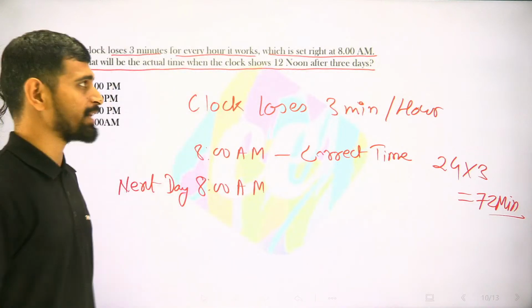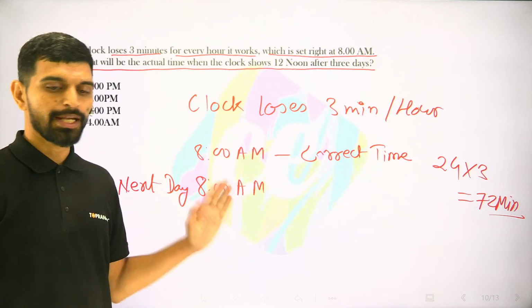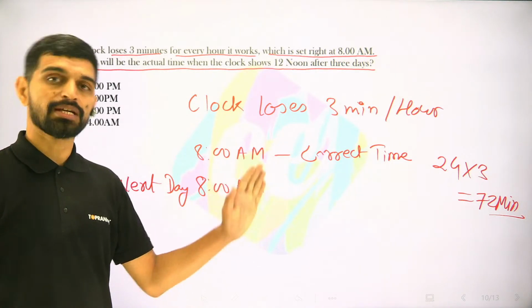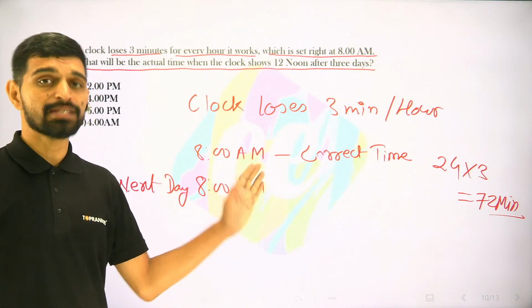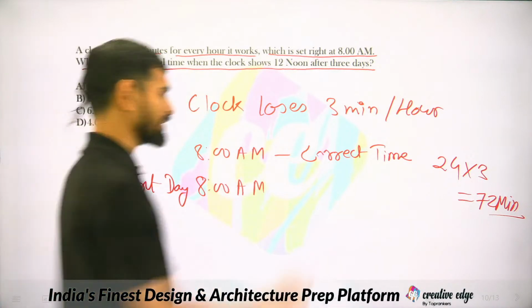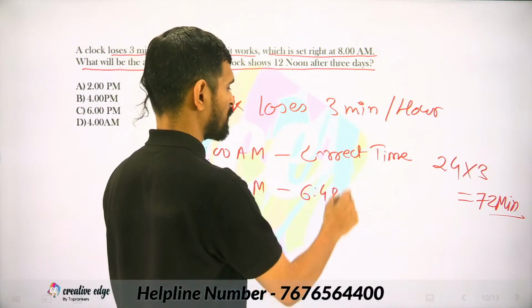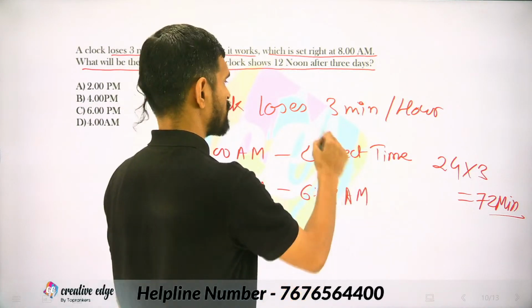So 72 minutes lesser time will be displayed by the clock. So 8 a.m. minus 72 minutes, that is 8 a.m. minus 1 hour is 7 a.m. 12 more minutes subtracted, that is 6:48 a.m. displayed time,